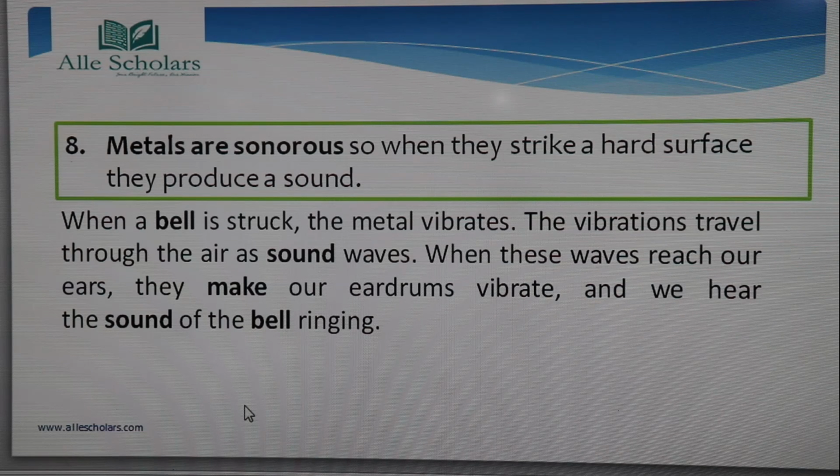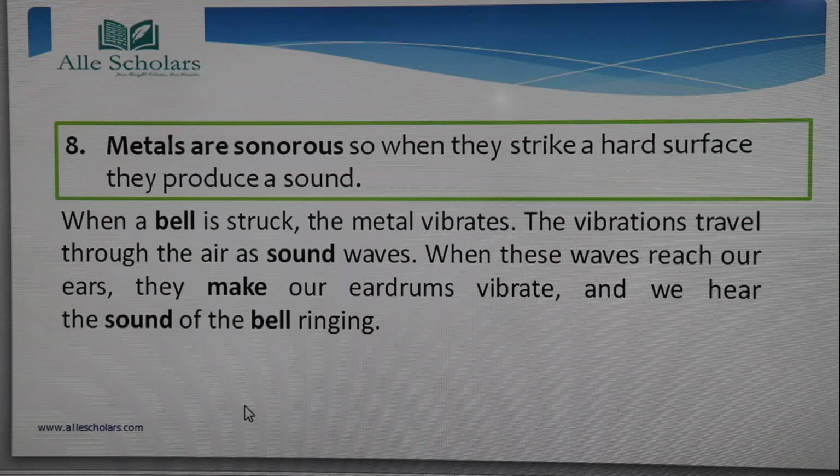So now we will see the eighth property of a metal. It says that metals are sonorous. So when they strike a hard surface, they produce a sound. Okay? What is that? Metal has a property that it is sonorous. What does it mean? That it produces a sound.